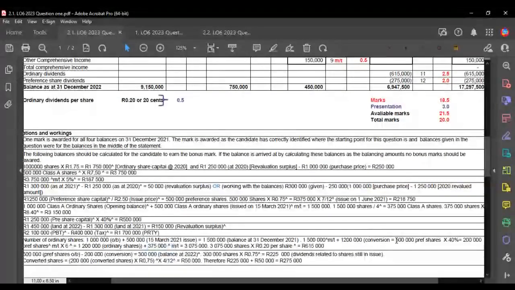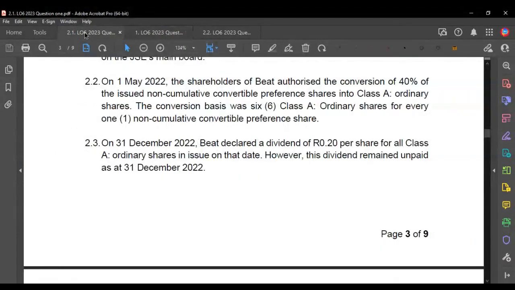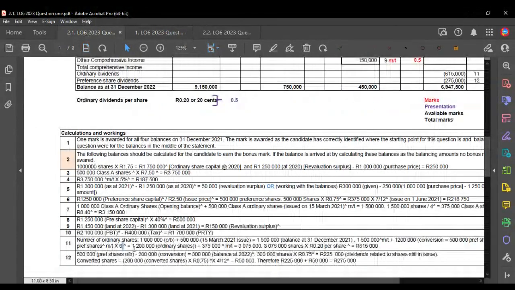How did we get the 1.2 million? It was the 500,000 shares which related to the preference shares multiplied by 40%, right? Because remember, 40% of the shares were converted. That gives us 200,000 shares. We then multiply that by 6 because we were told for every one preference share, we get 6 ordinary shares.